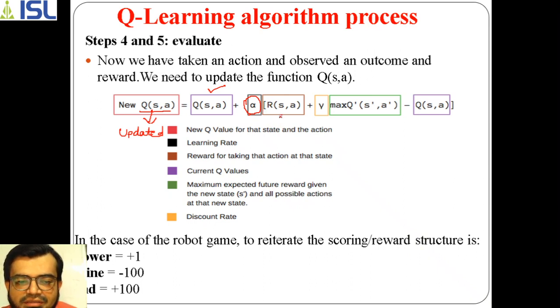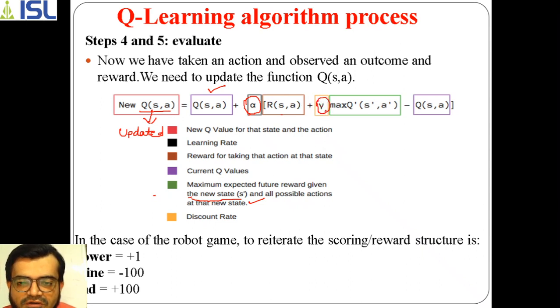And this is the expected future reward: if I take the given new state s dash, what will be the expected future reward. And here it is the discount rate, called the discount factor.